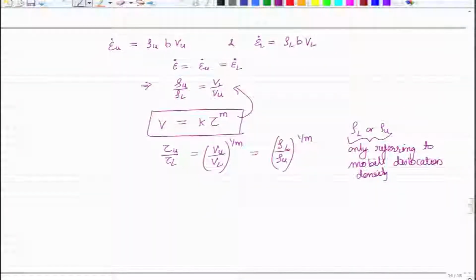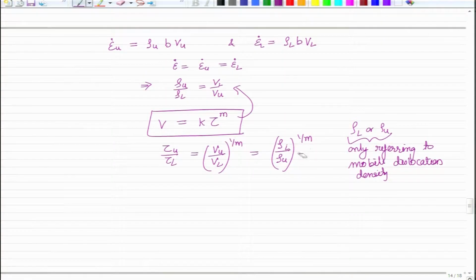So, what do we see here? That the shear stress that you need to apply if you have one value of mobile dislocation density is different from the shear stress that you need to apply when you have another dislocation density. So, here at the lower yield point you have this higher value because mobile dislocation density has increased, and over here the mobile dislocation density is lower. So, this is a lower value.